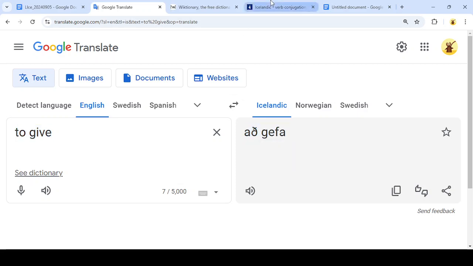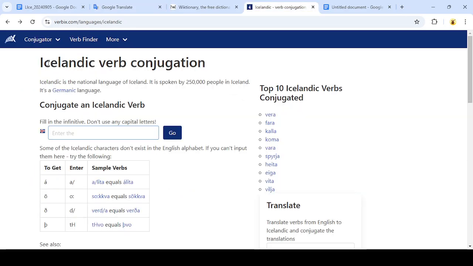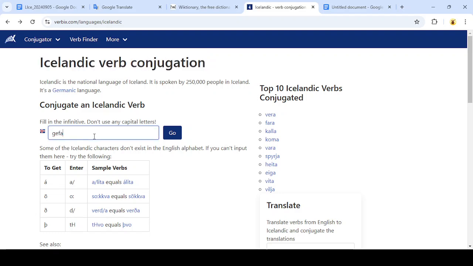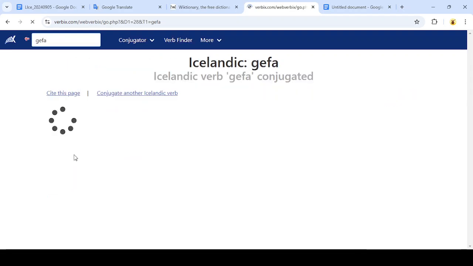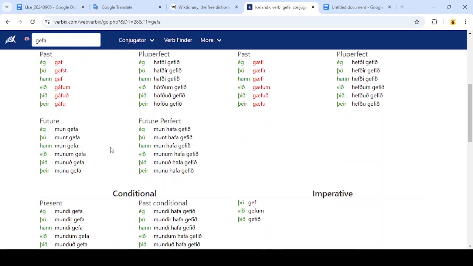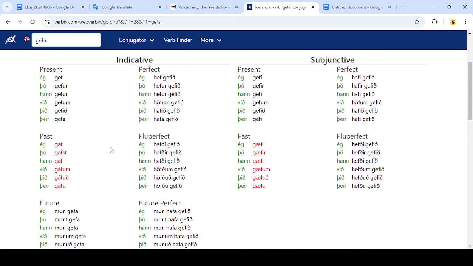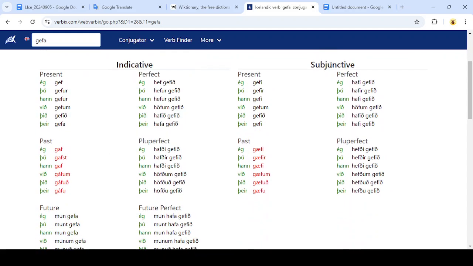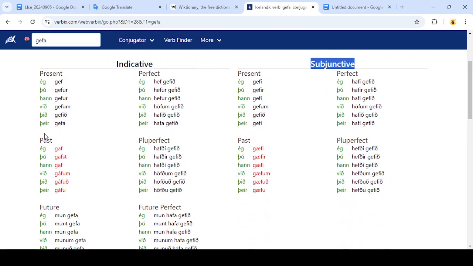So I'm going to copy gefa, and I'm going to paste that into a website that has a list of Icelandic verb conjugations. And when I paste it in, it pulls up the infinitive form here, gefa. So I'm going to click on that. And here we get a nice spelling table of different forms of the verb gefa for different moods, indicative or subjunctive. And then we've got past tense, present tense, future, and then we have perfect aspect and imperfect aspect. And then we've got different spellings for different subjects.